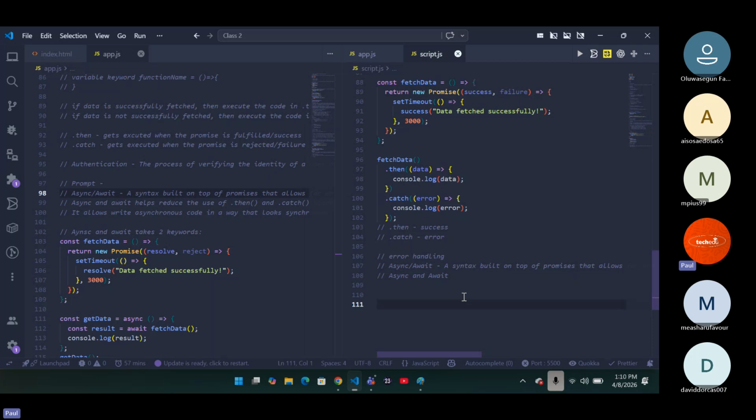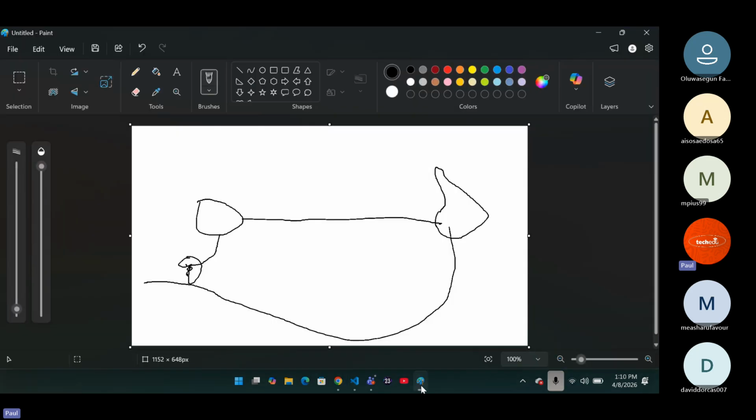But what I'm trying to say is that when you have async and await, you have asynchronous and you have synchronous. Synchronous is saying they run one after the other. Asynchronous is saying that they run independently. Now, these two programs here, A and B, are actually running independently.